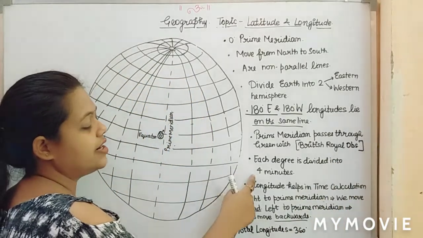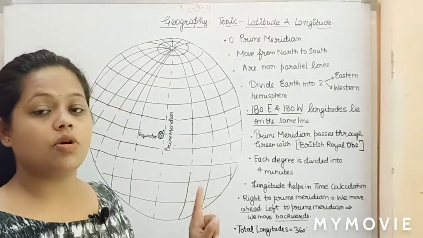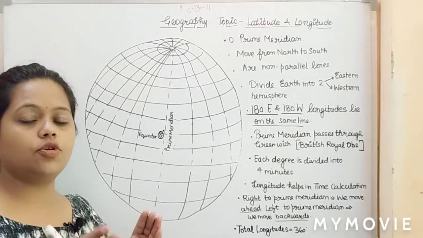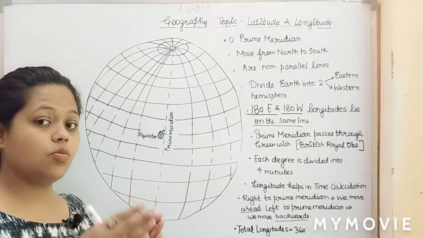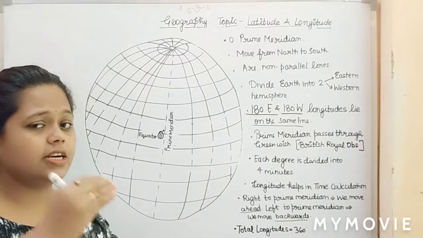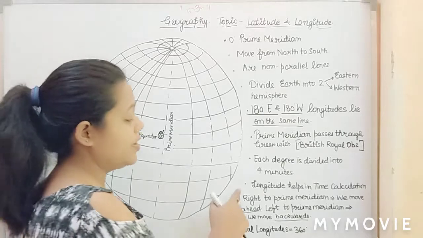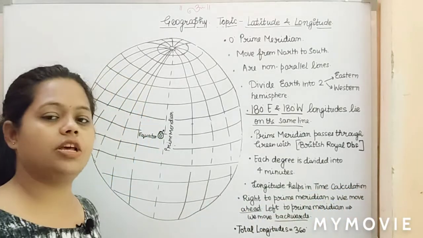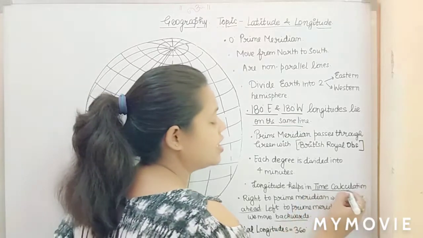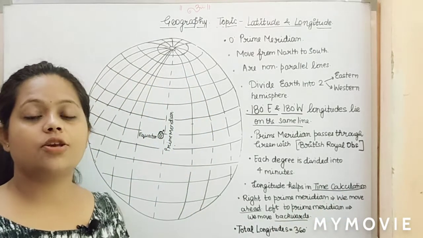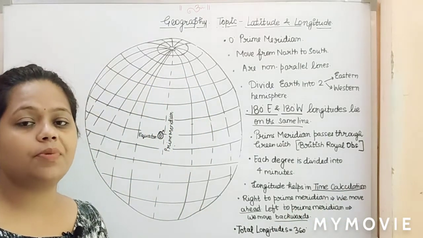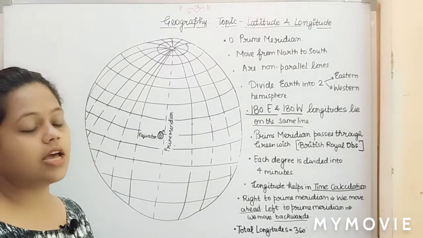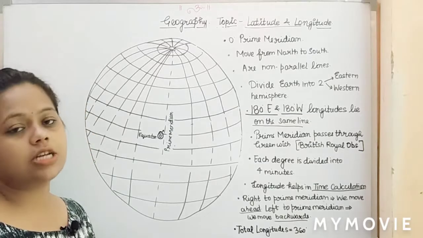Each degree is divided into 4 minutes. Now each degree from 0 to 1 we have 4 minutes, from 1 to 2° we have 4 minutes. So what is the use of dividing degrees into minutes? Because longitude helps in time calculation. Just as your latitudes helped you to calculate heat zones, the temperature calculation, in the same way your longitude is going to help you to calculate time.